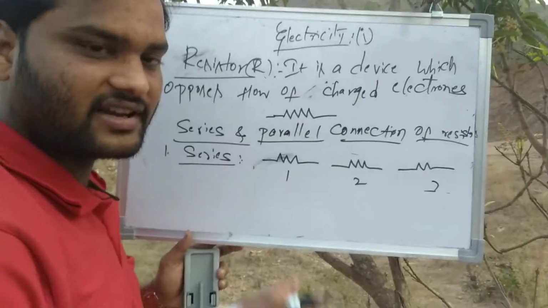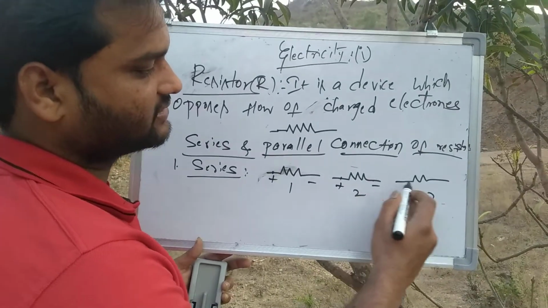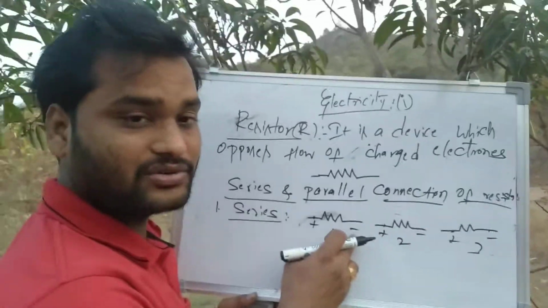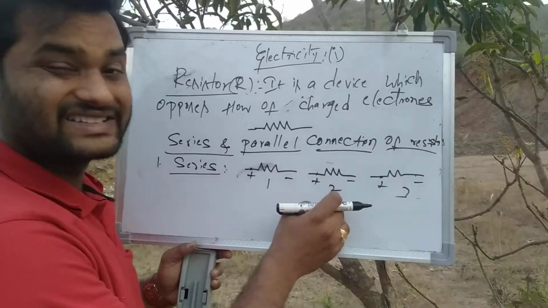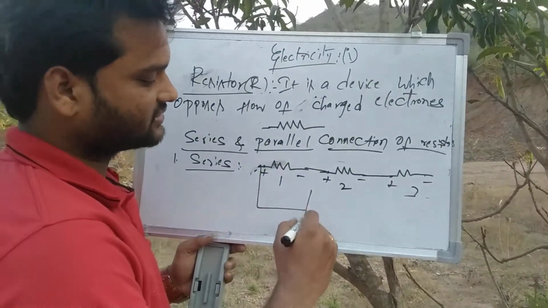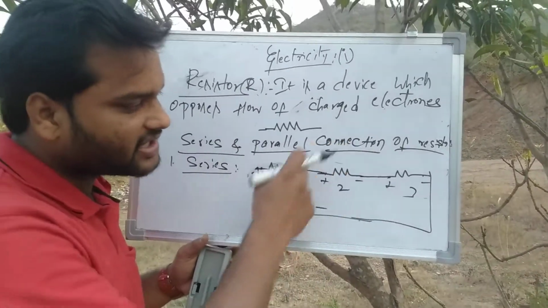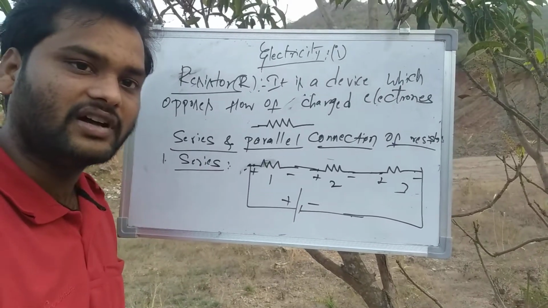Every resistor has an identification, plus and minus, plus and minus, plus and minus. I connect the negative sign of the first resistor to the positive sign of the second resistor, and continue like this. Then I connect it to a battery, plus and minus. This structure is what we take under the category of series connection of resistors.